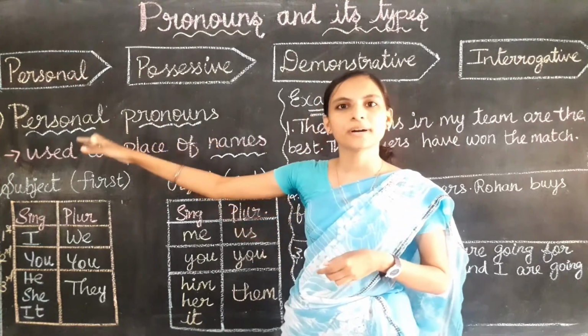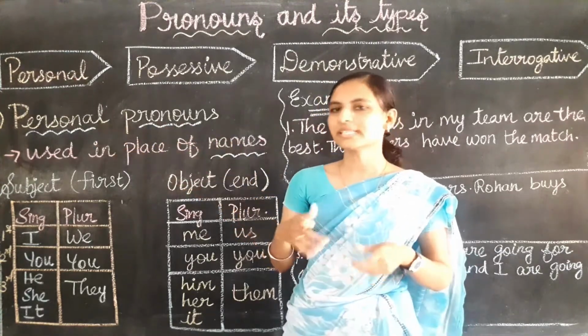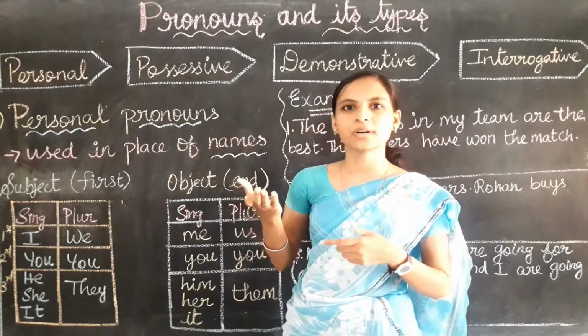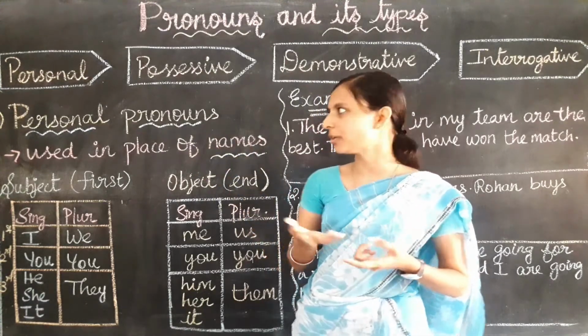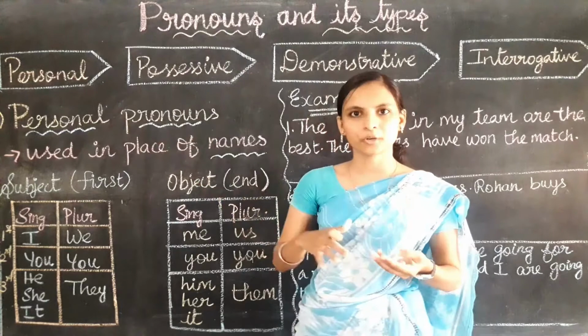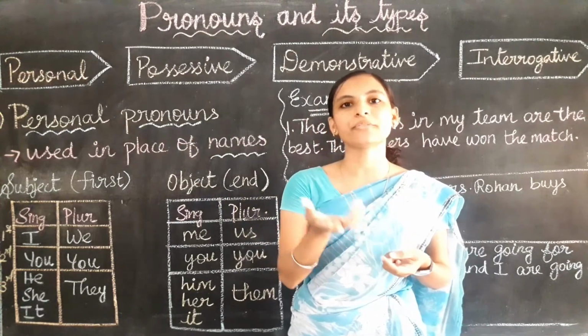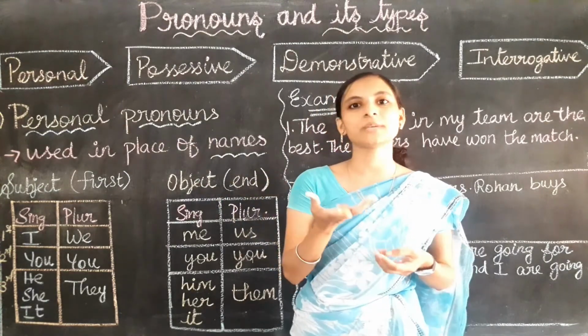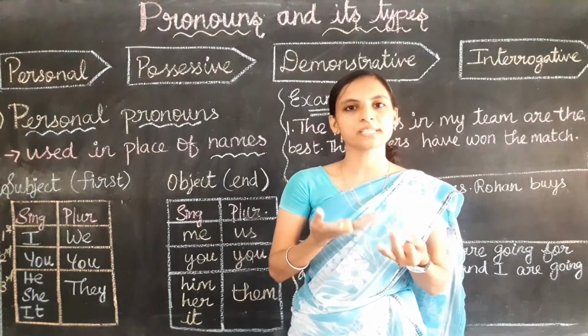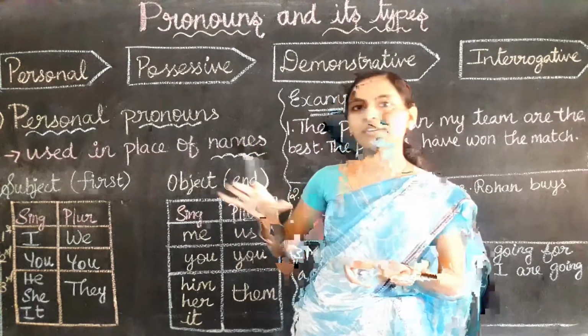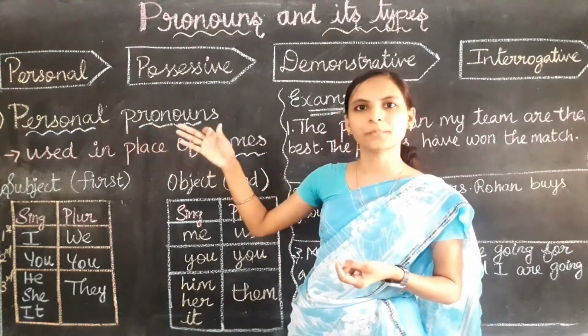What is that? Personal pronouns. So we'll see where we use personal pronouns and what a personal pronoun is. Personal pronouns are the pronouns which are used in place of names of people, animals or things. Okay, there only we are going to use personal pronouns.